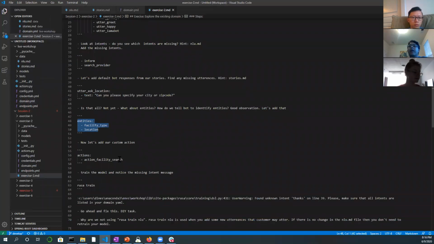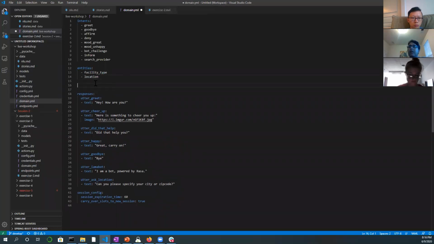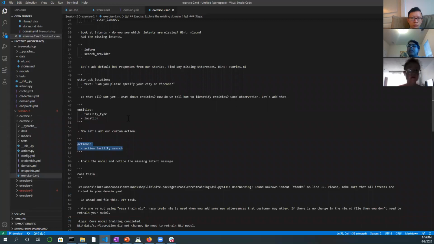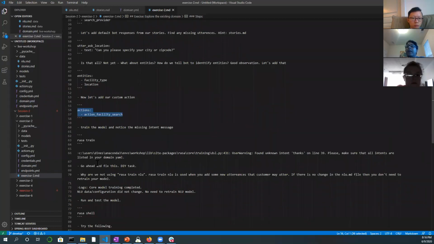We have to also define a custom action, something we want to do which we haven't built yet. So we're going to define the actions as well. Okay, and I think that is all for now. I think we have to also come up with the slots. We'll see that, but for now we'll just train the model, and then we'll see how that model performs.